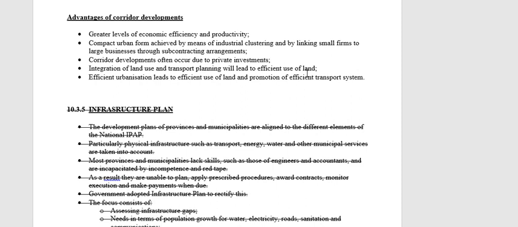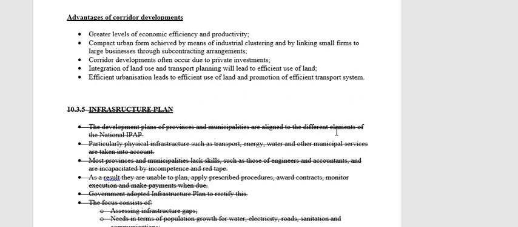And by that, I don't mean agricultural land is lying there doing nothing. Agricultural land is growing food. I'm not saying we need to build a factory on every piece of land. That is not what I'm saying, right? But we have to make sure that every piece of land is being used effectively. Whether it is for agriculture, whether it's used for mining, whether we're going to build a factory on it, whether we're going to put a tourist attraction on it, we have to make sure that all of our land is being effectively used. All right, and then lastly, efficient urbanization also leads to efficient use of land and efficient transport.